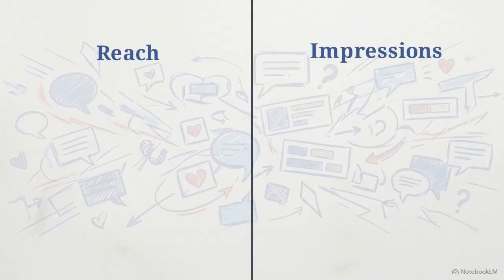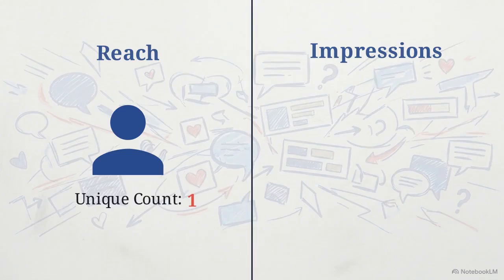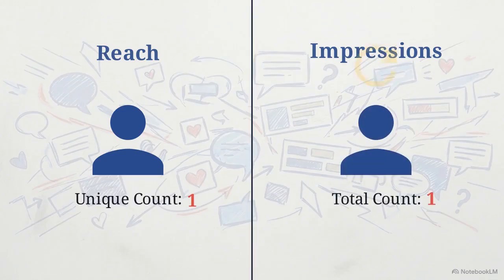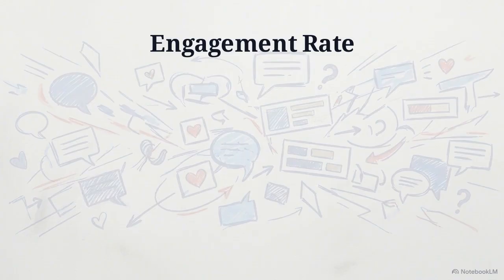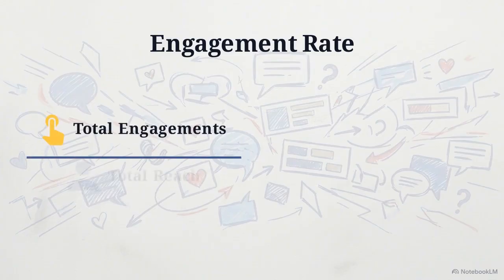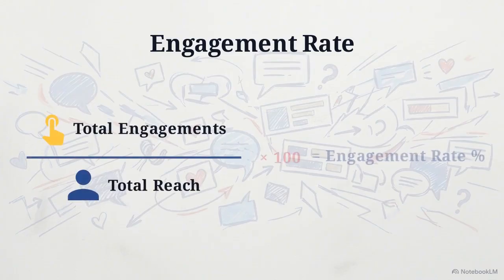Let's look at the strict mathematics driving these metrics. This split screen clarifies a common error. Reach on the left counts unique user IPs or accounts. 1 user equals 1 count. Impressions on the right counts total display executions. If that same user refreshes the page 3 times, it generates 3 impressions.